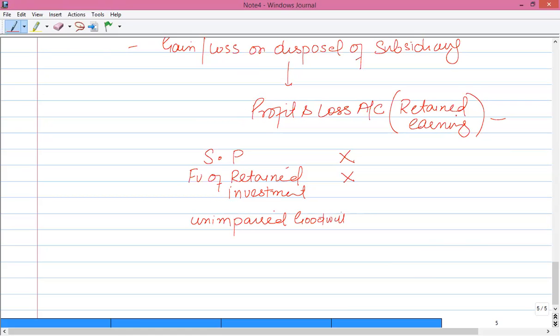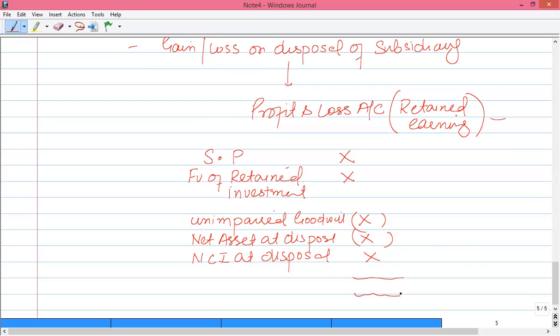Remember that when we dispose of any subsidiary, we have to de-recognize all its assets and liabilities, including goodwill and NCI. So after that, we have to eliminate the net assets at the disposal date, and then the non-controlling interest at the disposal date is to be added back.